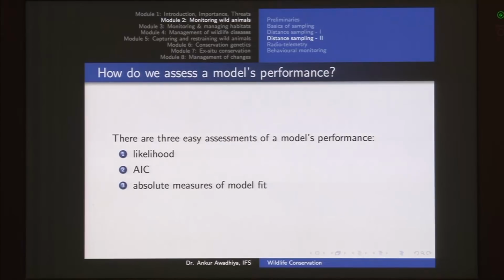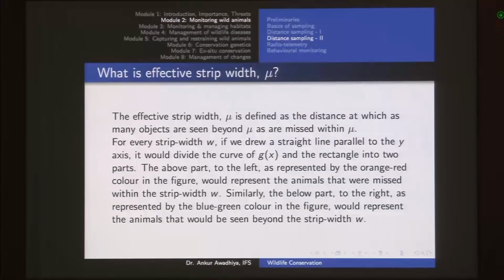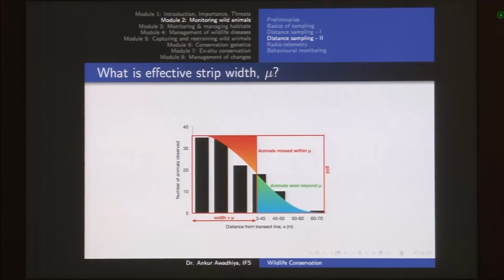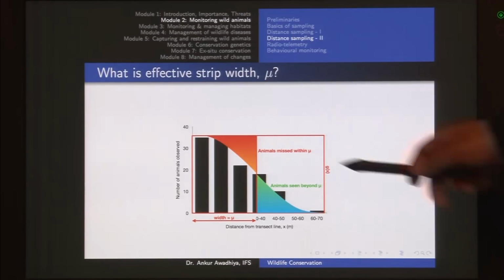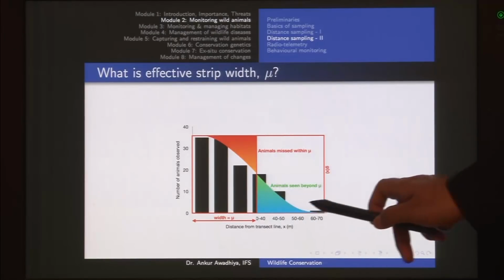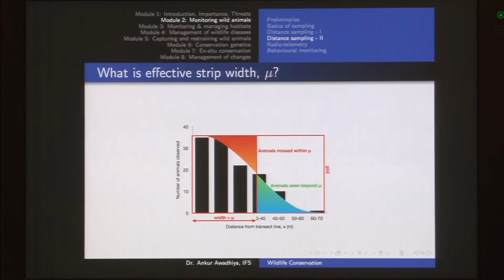So these are 3 assessments of model performance. And then we talked about effective strip width. Effective strip width is computed in a manner so that at this particular width, mu, the number of animals that you had missed out within mu is the same as the number of animals that you would have detected beyond mu.